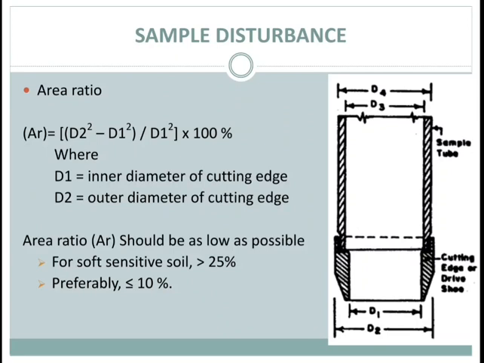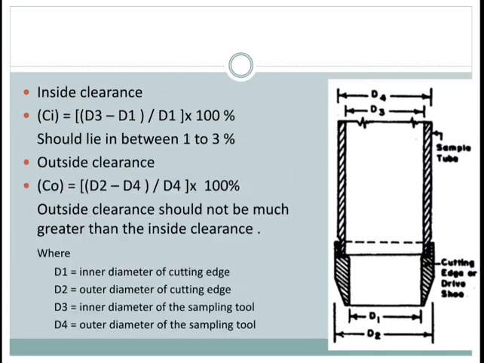The area ratio should be as low as possible, preferably less than 10%. The inside clearance allows elastic expansion of the sample when it enters the tube. It helps in reducing the friction between the soil sample and the sampler, and it should be from 1 to 3%. Then the outside clearance, for driving the force, should be as small as possible. Normally it lies between 0 to 2%.